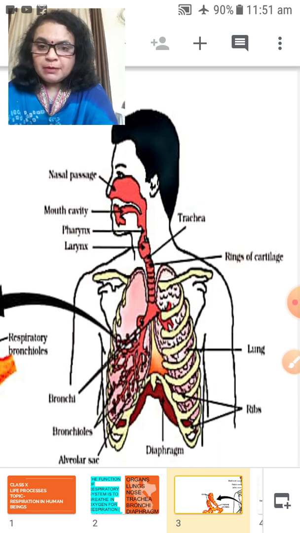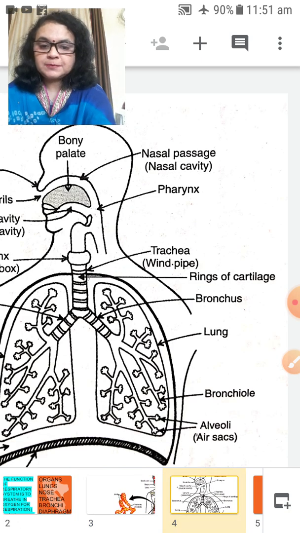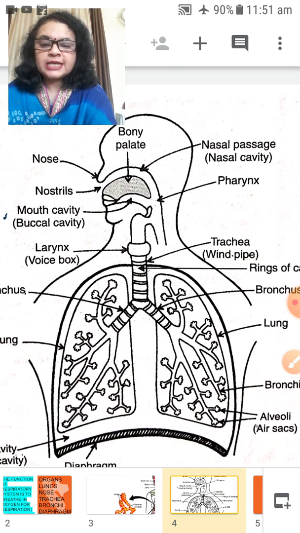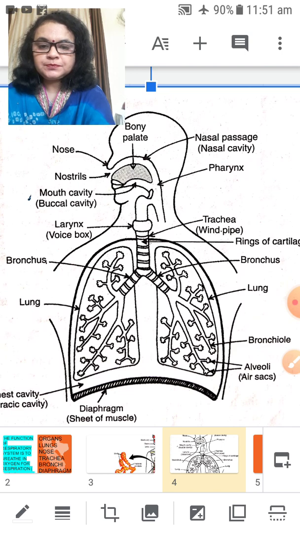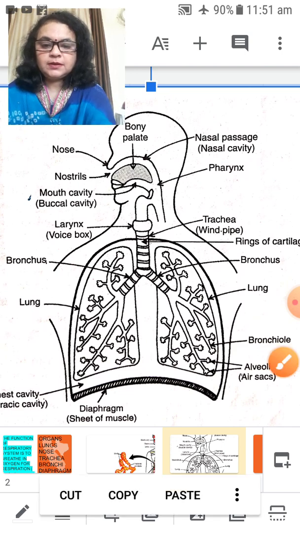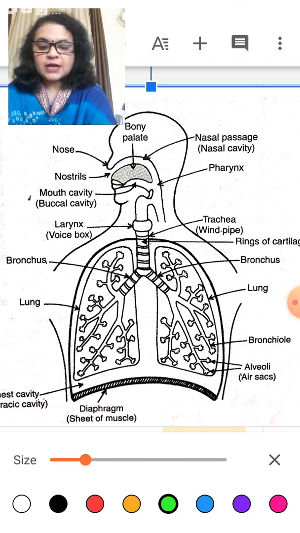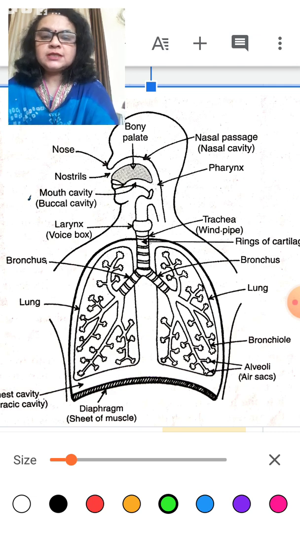Now one by one, step by step, we will study how the respiratory system actually works. Clear everyone? How the respiratory system works. Let us start with the respiratory system.